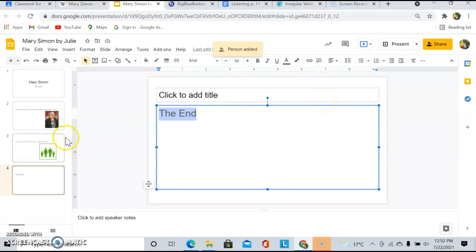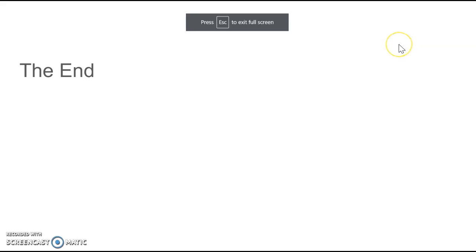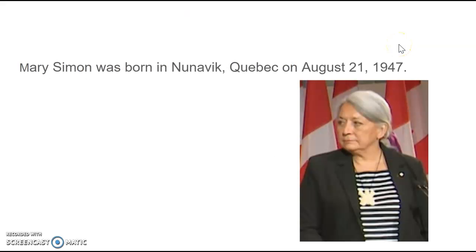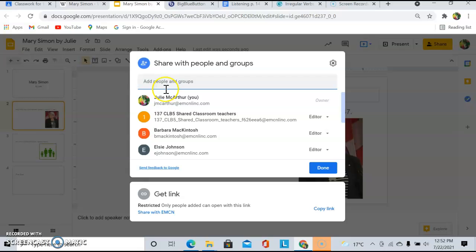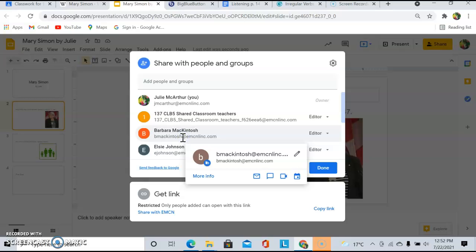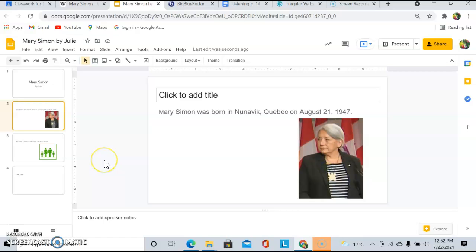Now, if you want to double check your presentation, you can click Present. And you can use the arrow keys on your keyboard to go through the presentation. Press the Escape button to go back to the editing mode. And you can double check that you shared it. It says that it was shared with Julie MacArthur. Barbara Macintosh, I'm already shared with her, done. Okay, so that is how you do your presentation on a famous Canadian.